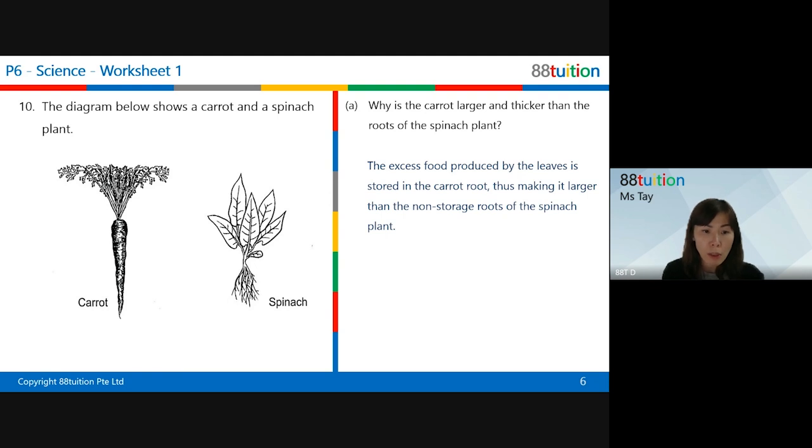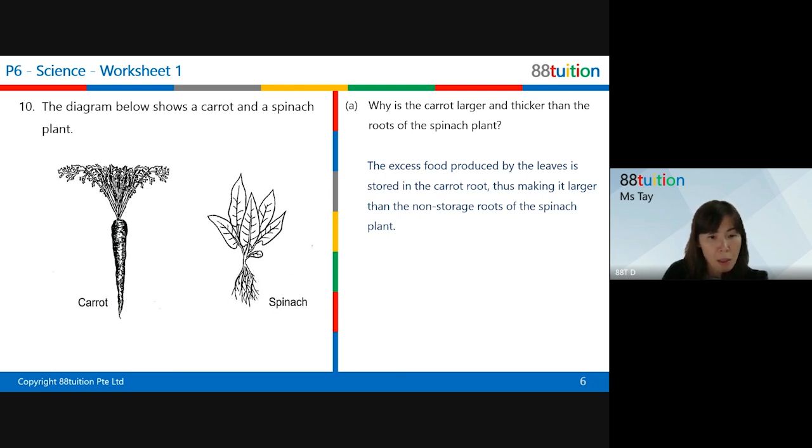We say that it's stored in the roots, in the stem, in the leaves. It's also stored in fruits. But carrot is not a plant that has got fruits. So its excess sugar, excess food will all be stored in the roots. So that's how you get your carrot. Any question?